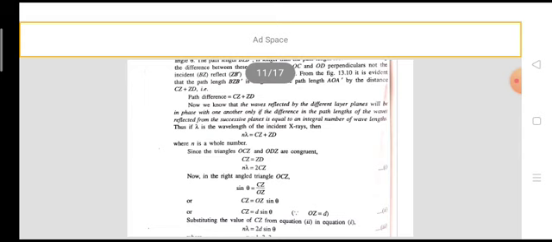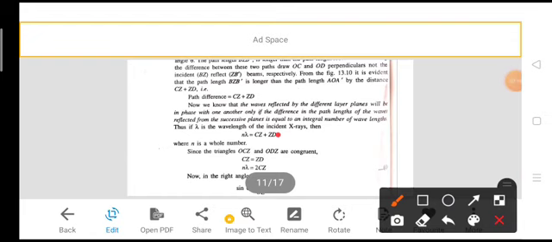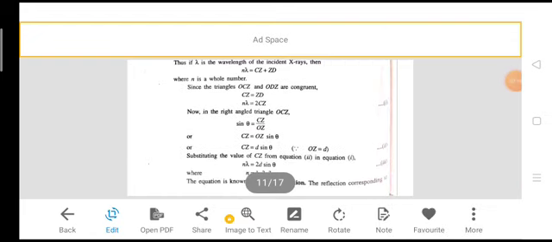The waves reflected by the different layer planes will be in phase only if the path difference is equal to an integral number of wavelengths. Thus CZ plus ZD is equal to n lambda, where n is a whole number. This is equation 1.